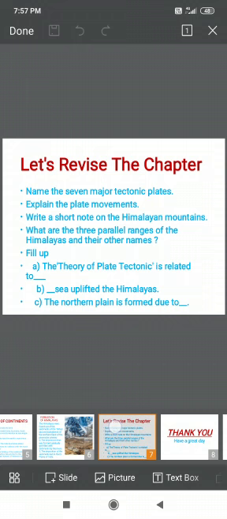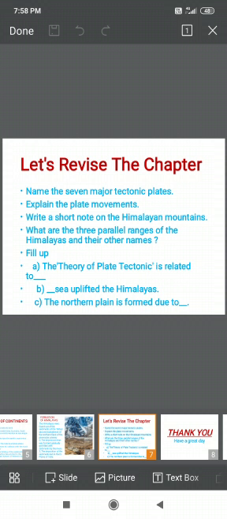Obviously, I told you about the 7 major tectonic plates and how the plates moved, means there are 3 types also I told you. How the formation of Himalayas I explained. 3 parallel ranges of Himalaya, that let me add you.